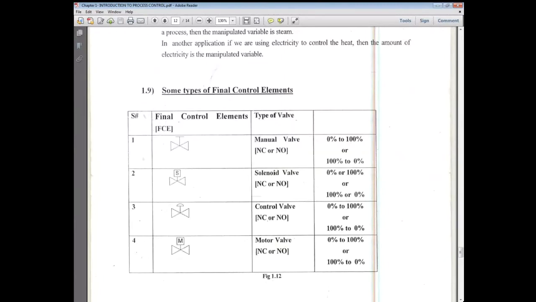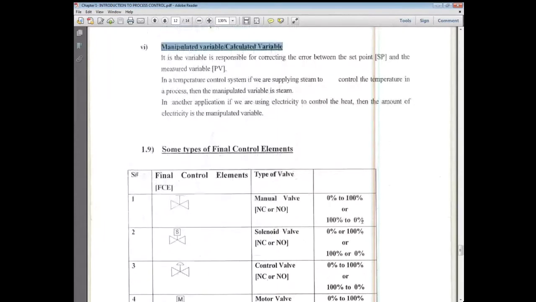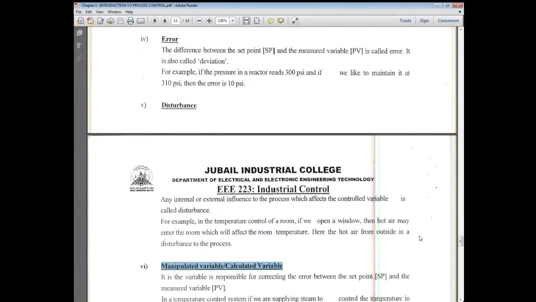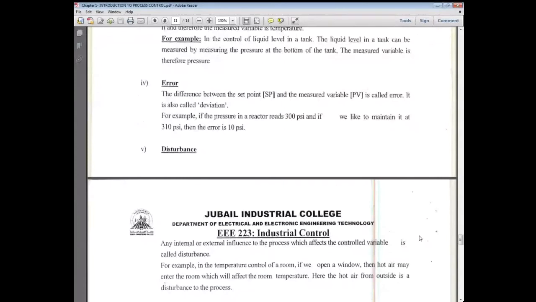No. Okay, I have a small question, teacher. Please ask. What's the difference between set point and measured variable?